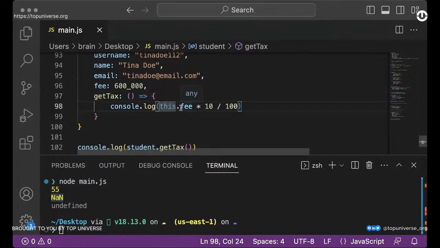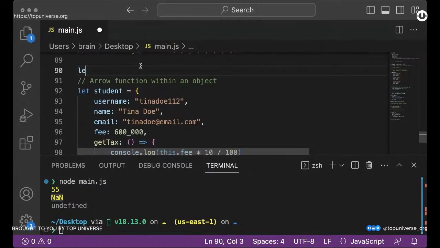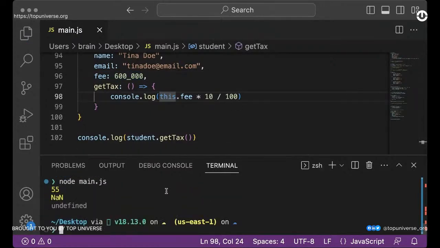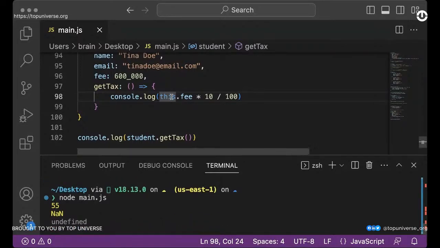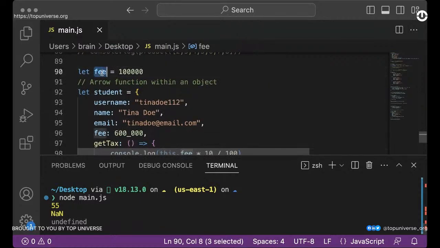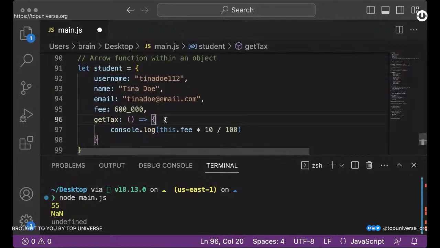All right. So if you have any issues, feel free to search online and try to figure it out. But if you cannot solve that, so the thing is, when I use this.fee, if I have an item called fee right on top here, let's see if that works. If I use let fee equals maybe 100,000, even though I have 600,000 here, when I say this.fee and I run this, it still gives me not a number, which means even though it is using the global this, it is probably unable to fetch this specific record, right? So I could not access that as well. So I will stick to the student.fee to fetch that record.